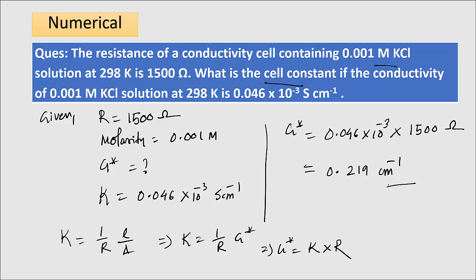How have we written this unit as centimeter inverse? G star means cell constant, this is L by A. The unit of length is centimeter, the unit of area is centimeter square, so this is centimeter inverse. So this is the answer.